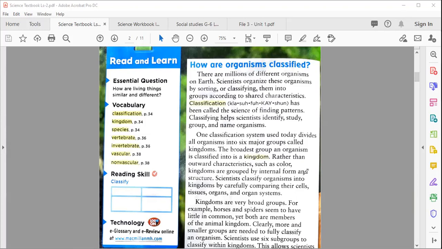Scientists classify organisms into kingdoms by carefully comparing their cells, tissues, organs and organ systems. Not only physical appearance, they also see their anatomy, how they are internally, how their cells look, how their tissues are similar or different, how their organs work, and how their organ systems work with one another. They group them not only on the basis of their physical appearance, but also from their internal structure.